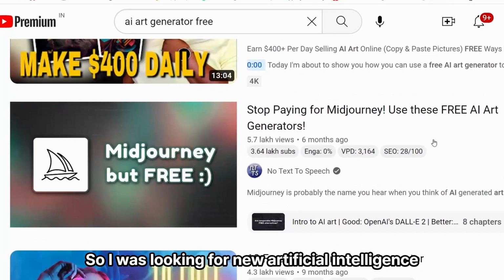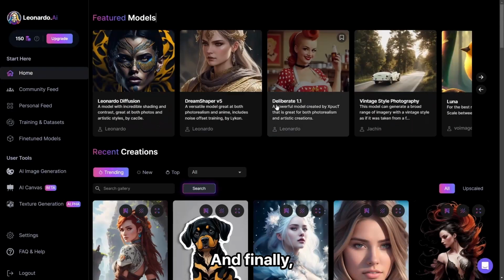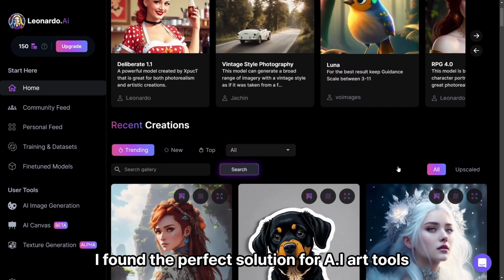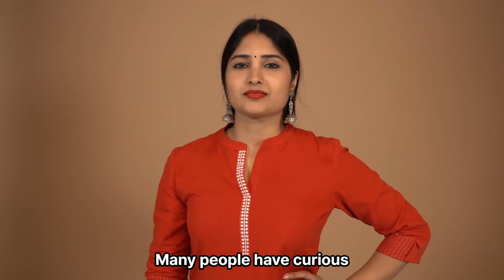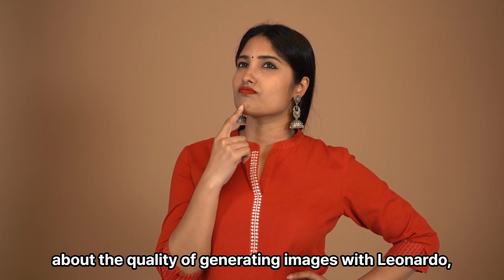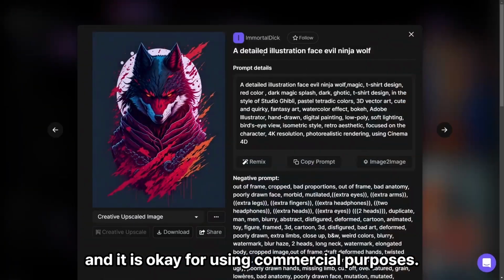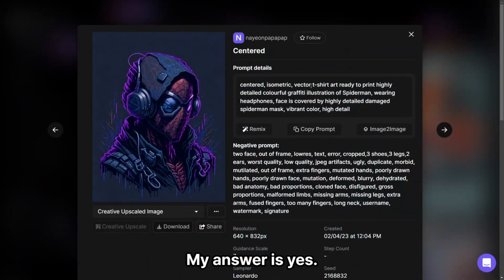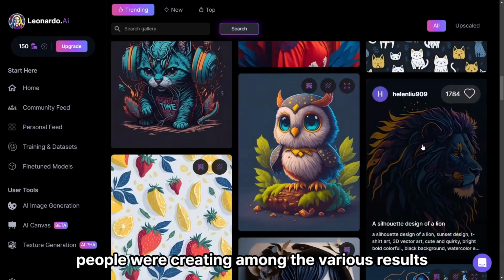So I was looking for a new artificial intelligence that can make similar results. And finally, I found the perfect solution for AI art tools called Leonardo AI. Many people are curious about the quality of images generated with Leonardo, and whether it is okay to use for commercial purposes. My answer is yes. So I checked each model and the images people were creating.